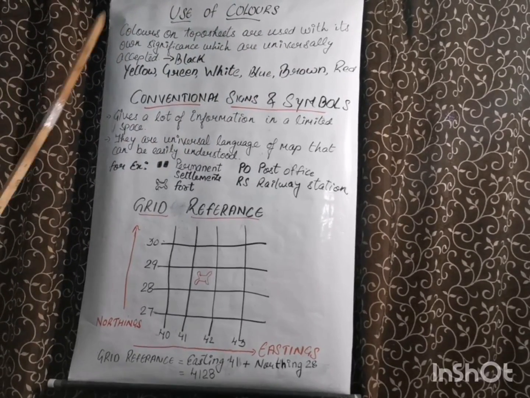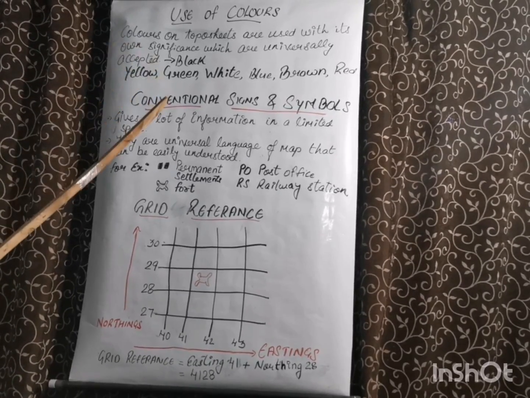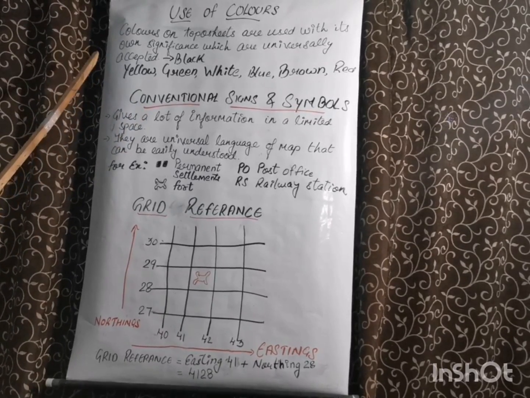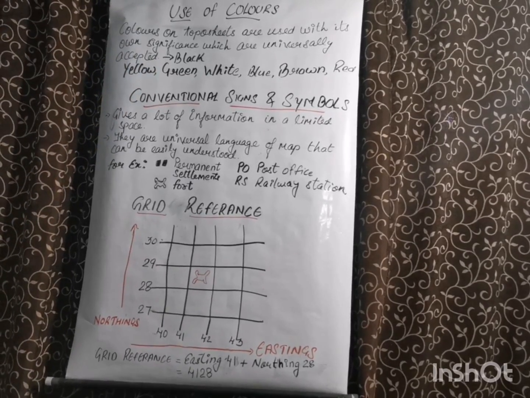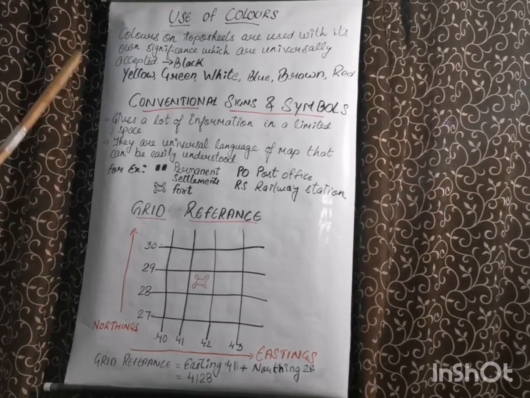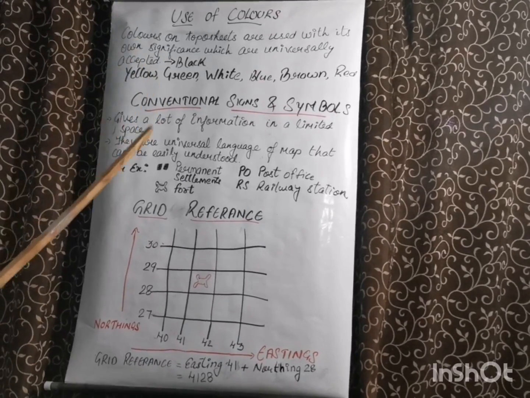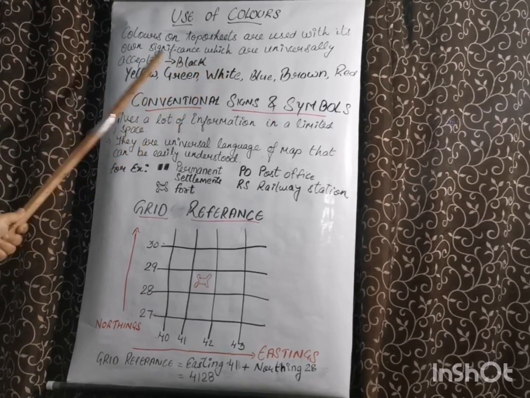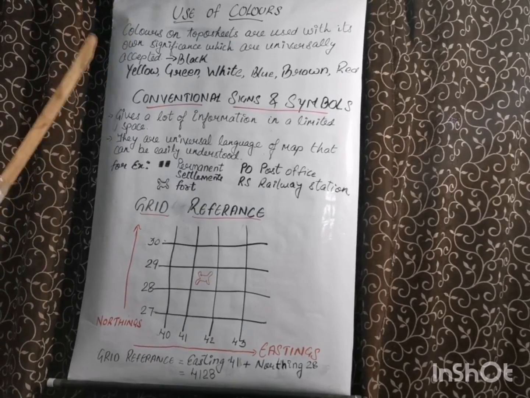Other than these colors we can't use any to show geographical features. On page number 9 of your geography textbook, a table gives the details of these colors and the features they represent. So kindly go through it.